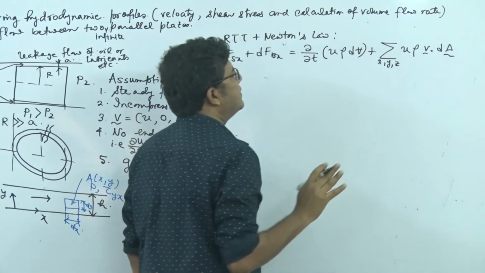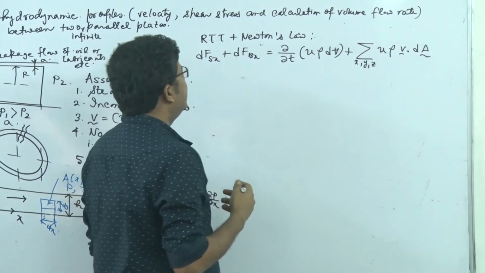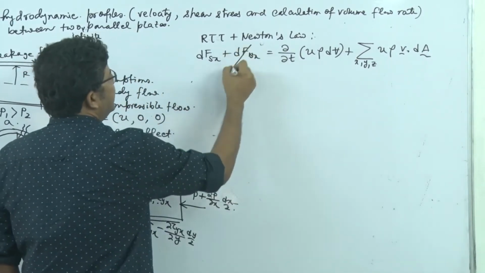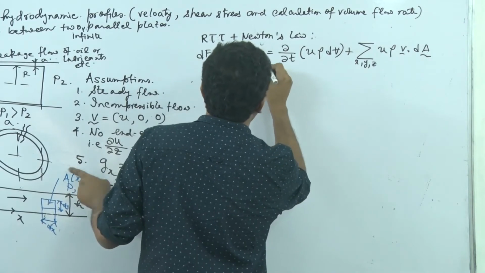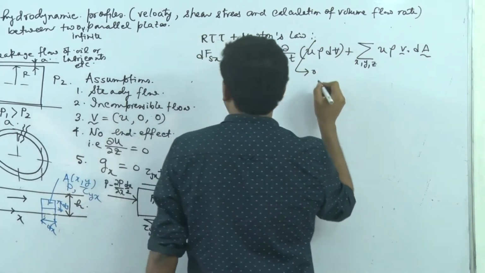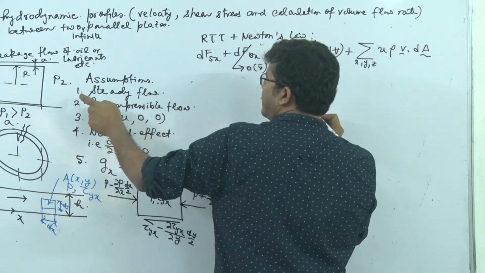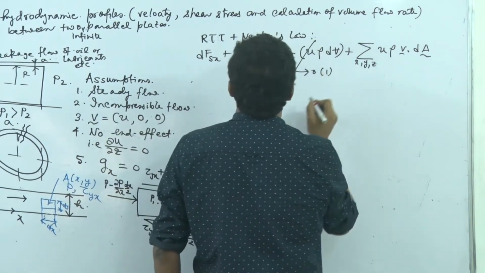For all faces we will consider this. So dF_Bx is 0 because g_x here, assumption 5, is equal to 0. This part is equal to 0 because it is the steady state one.